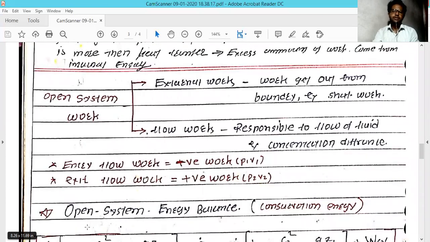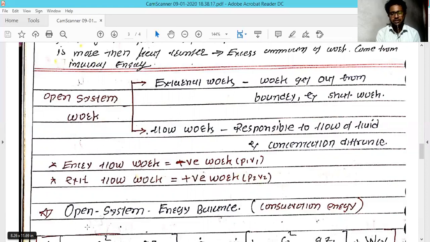This open system is nothing but a closed chamber. You can take the example of a compressor, in which you are supplying energy to the system. But in some cases it's like a turbine, where you get another form of energy out. In this open system there are two forms of work: flow work and external work.